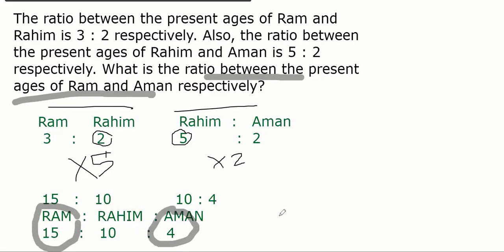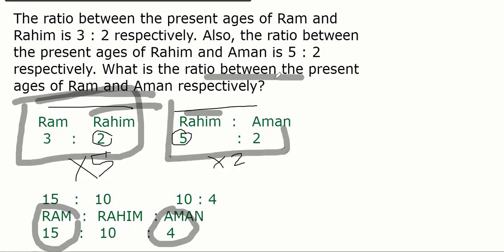Modit, we learned in ratio how to make a compound ratio, how to combine these two ratios. The center point, Rahim, should be the same. So 2 and 5, how to make both the same? Here it is 2, here it is 5. We make this into 5, this into 2, so both become 10. The objective is to make a compound ratio. That's it. So the answer to this question is 15:4. Is everyone understood? Clear? We already learned this in our ratio class.